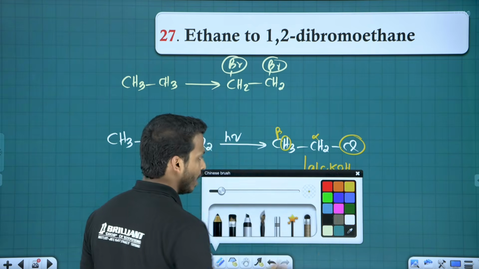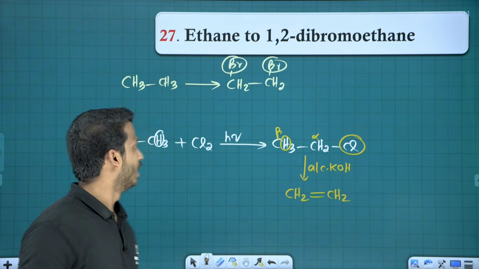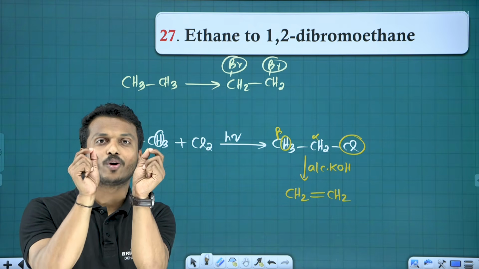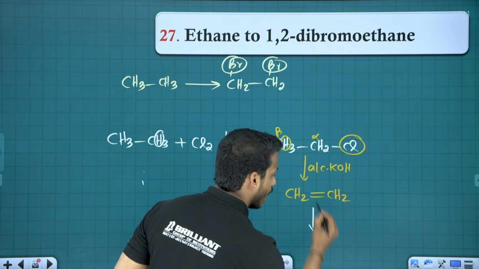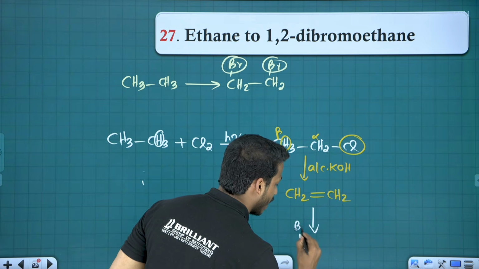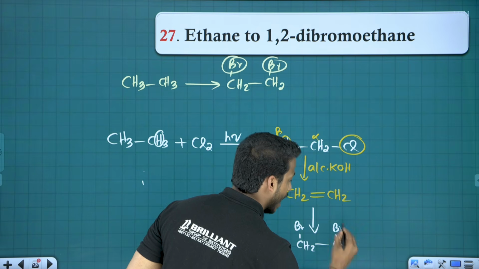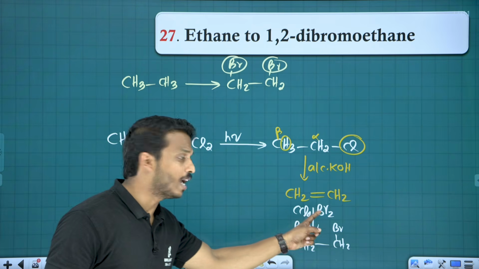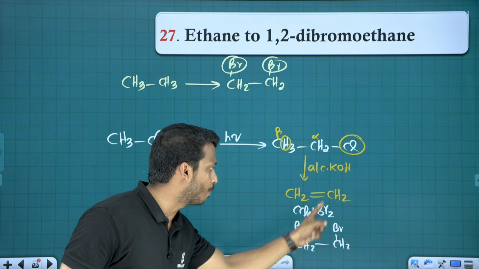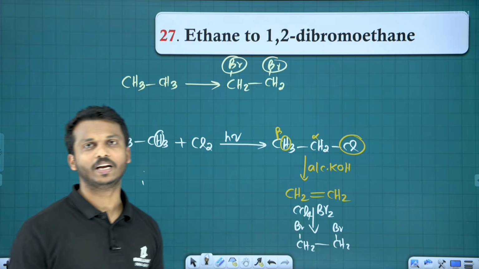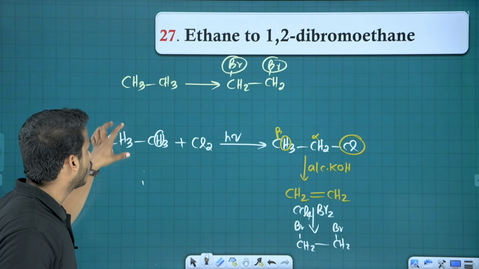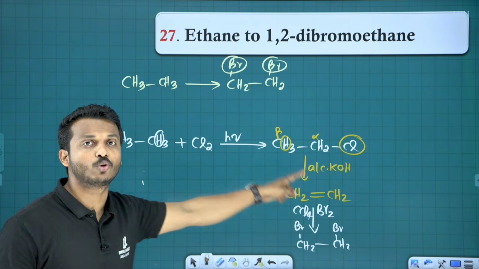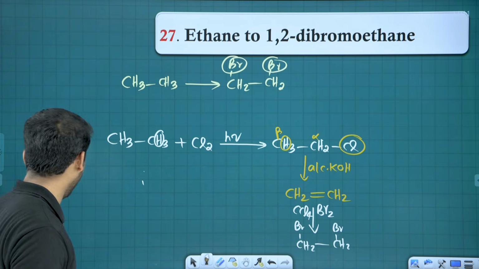Ready, ethene is ready. Why I made it into an alkene? The given is an alkane, I made it into alkene to get 2 bromine on adjacent carbon. See this one, how to convert to CH2Br and CH2Br, add Br2 in CCl4. When you add Br2, 1 bromine go to this carbon, 1 bromine go to this carbon, that CCl4 is the medium. So if you want to convert an alkane into vicinal dihalide, first the alkane convert into alkene, then you do bromination, add Br2.